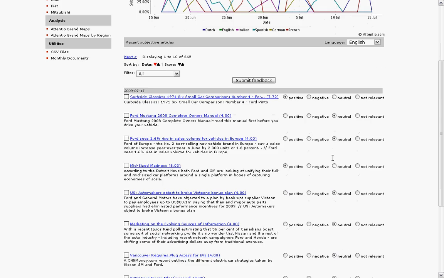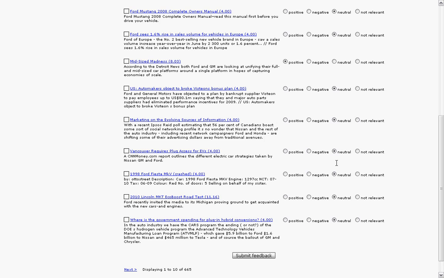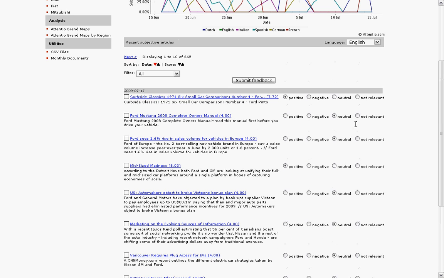Here below, you can see all articles that have been classified by the sentiment algorithm. Here in this box, you can change the language of the articles that you view, and the classifications that you see here is automatic. Here, in these boxes, you can see if an article has been changed by you or your colleagues. If the article is classified by the algorithm, the checkbox is empty. If it has been reclassified by someone, you will see it checked.